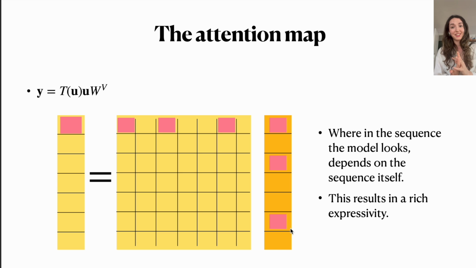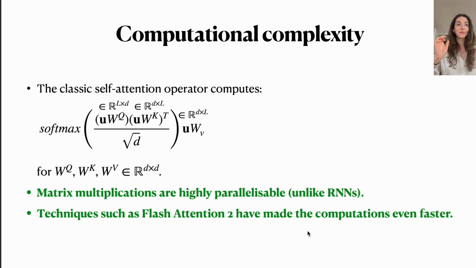So, what are the input elements that are most important whenever predicting a particular element in our output sequence. And the other nice thing here is that this matrix is dependent on our inputs itself. So where in the input the attention map looks in order to compute the output depends on the input itself. This results in a relatively rich modeling capability, because we're firstly looking over all possible sequence elements, but also where we look depends on the current sequence that we're actually processing.